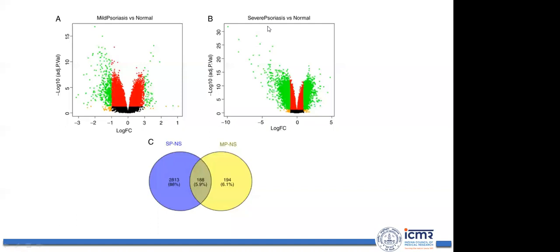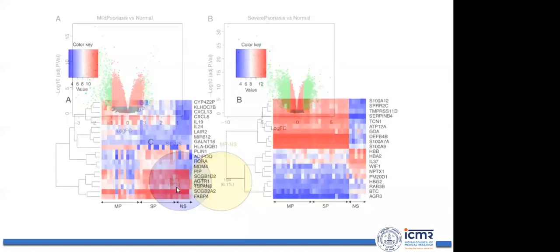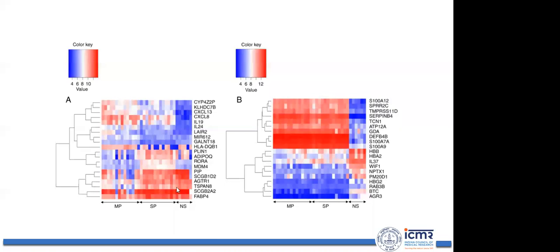Remember, psoriasis is a disease of the skin and there is no cure available for it. If we are trying to design a drug molecule, we have to focus on these 2,813 genes. But it is pretty difficult to design a drug molecule for 2,813 genes. I need to identify at least 5, 10, or 15 genes that are important, for which we can design drug molecules. For that, I need to do several other downstream analyses. One protocol I can follow is to look at which genes are highly expressed.